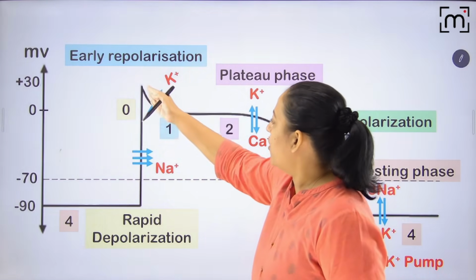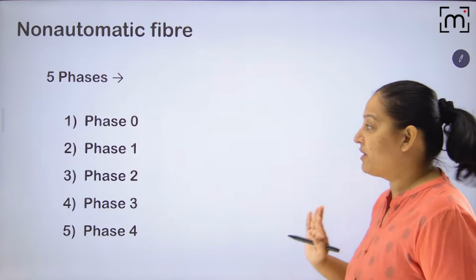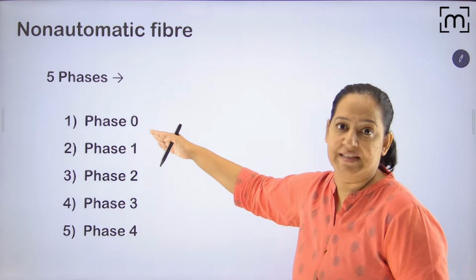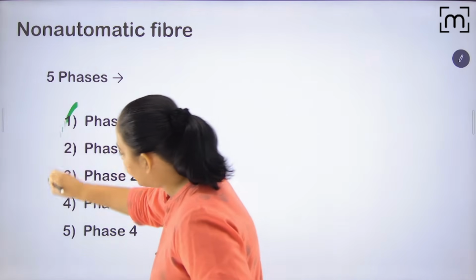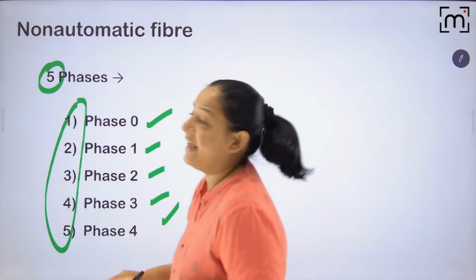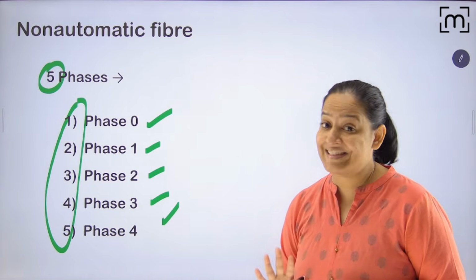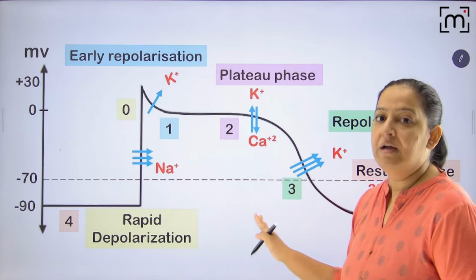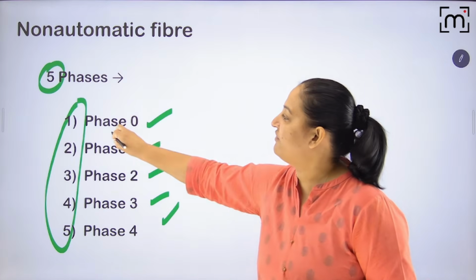You can see phase 0, phase 1, phase 2, phase 3 and phase 4. So total 5 phases are there, including phase 0, in the action potential of non-automatic fiber. Please understand it. Okay, see this graph. Now one by one I will explain the phases. We will start with phase 0.